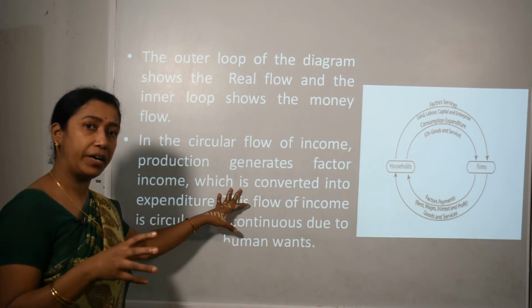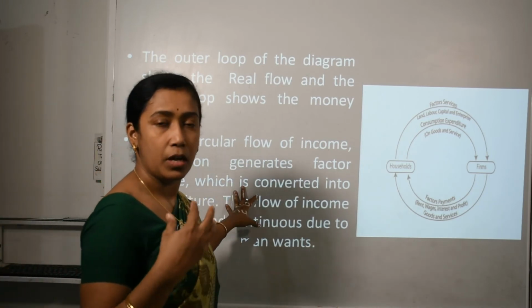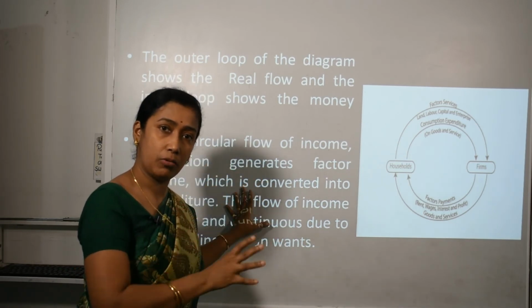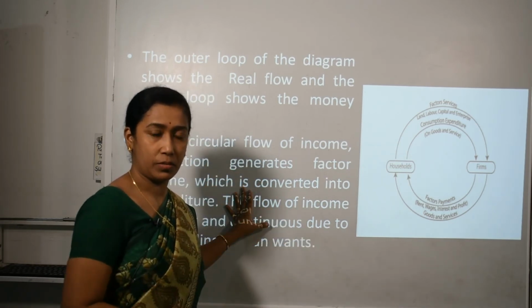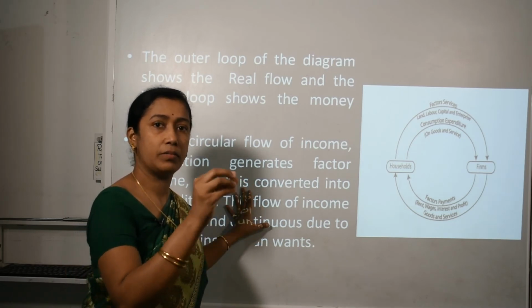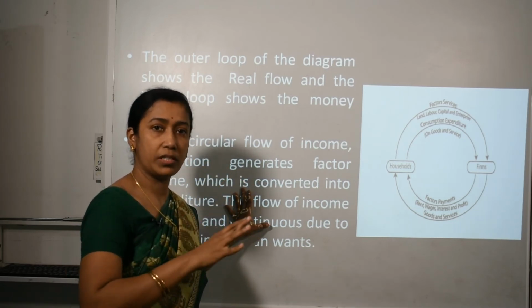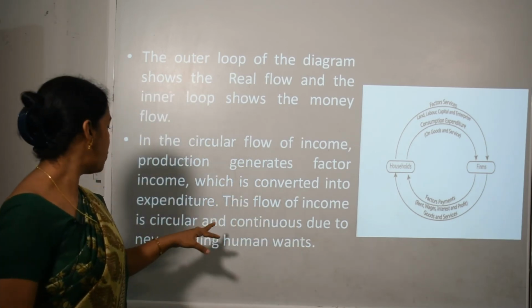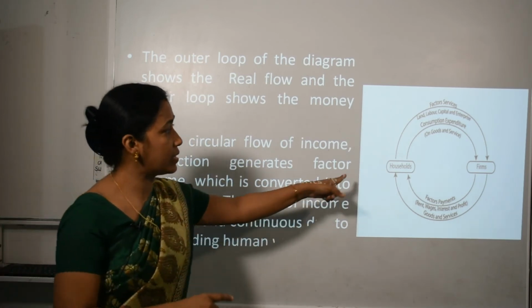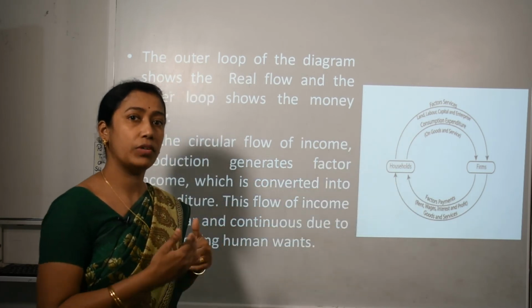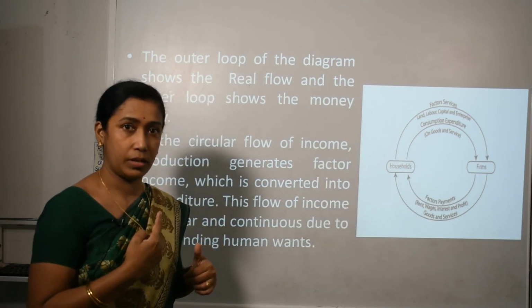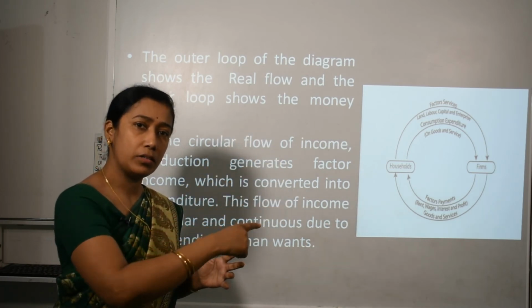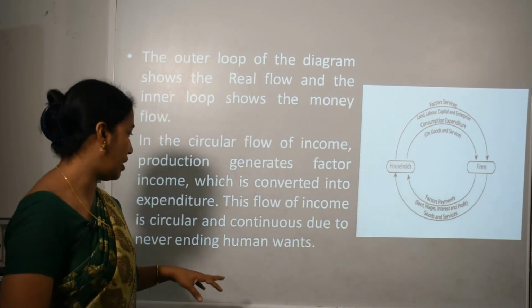Now this factor income which is earned by the household, again this part of income is used by the household on expenses, or they spend a certain amount or purchase certain goods and services from the firms only. Now this flow of income is circular, we can see that it is circular, and being circular it is continuous, that is, in any economy this circular flow of income is continuous for a longer period of time.